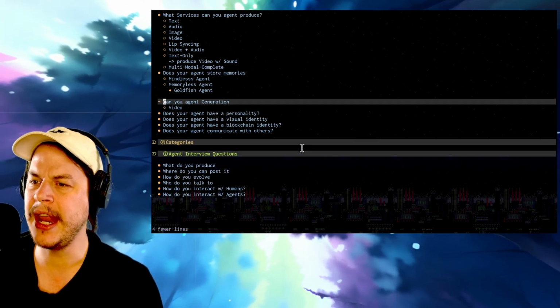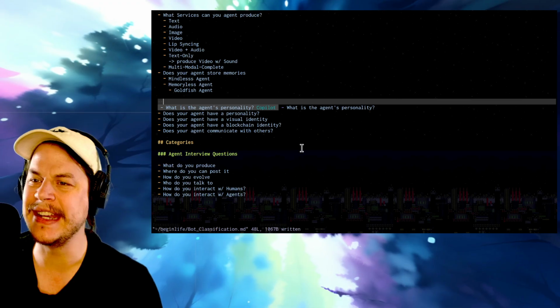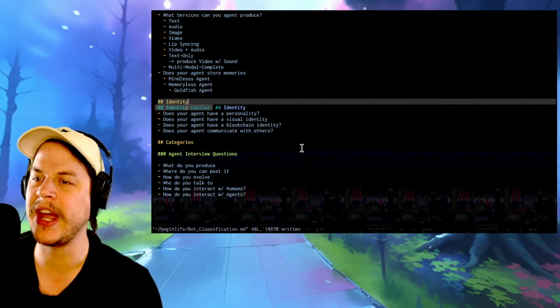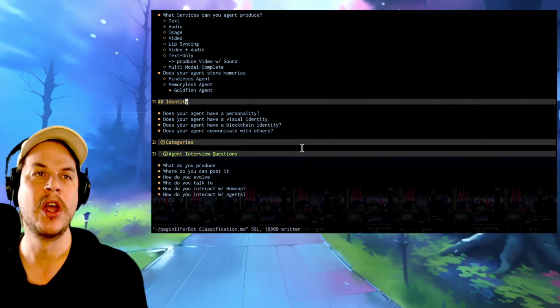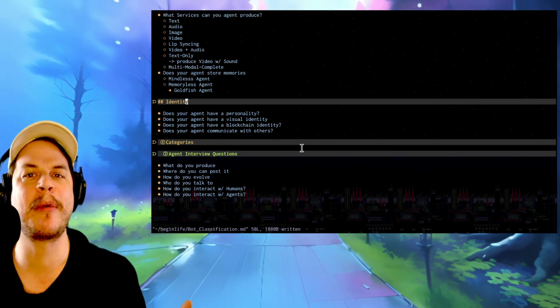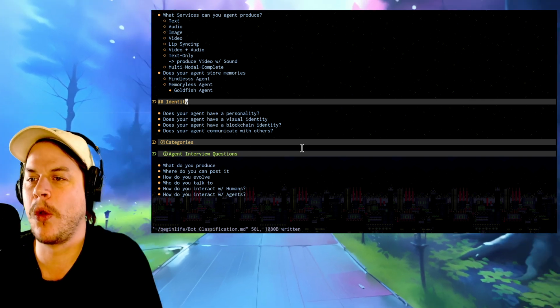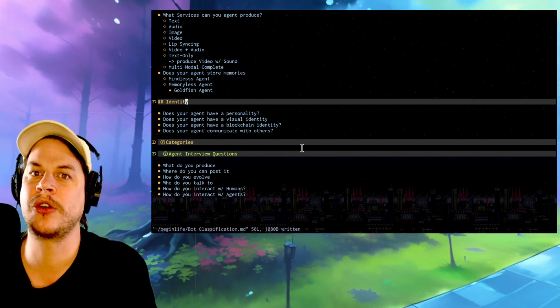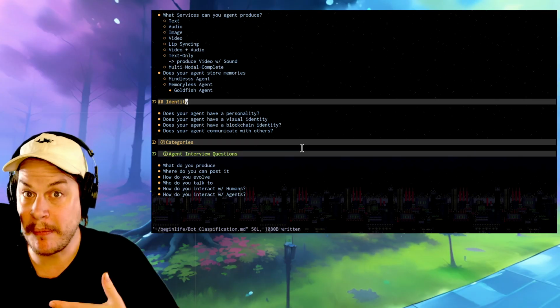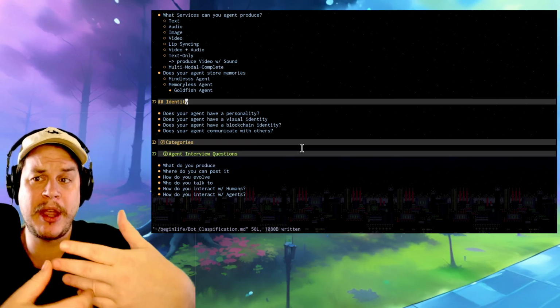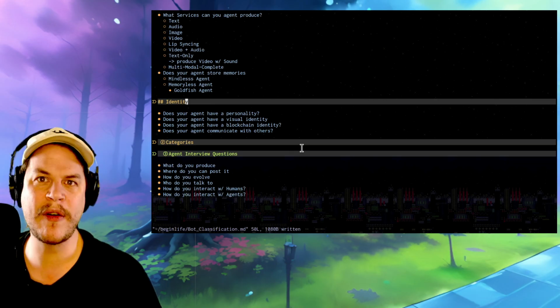Okay, so then next, there are other parts. It's the identity of your agent. How built out is your agent's identity? When we say does it have a personality, you can just wrap a bunch of stuff and give it no personality, right? That is one option. You can be personality-less. If you have a goldfish agent, there's a personality-less goldfish agent, or there's a personality plus memory agent that maybe would evolve over time and develop a personality based off storing memories. So yeah, do you have a personality or not?